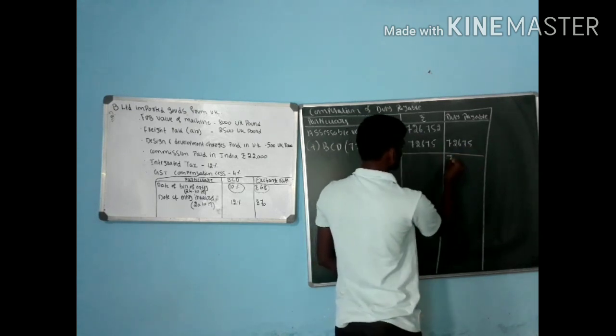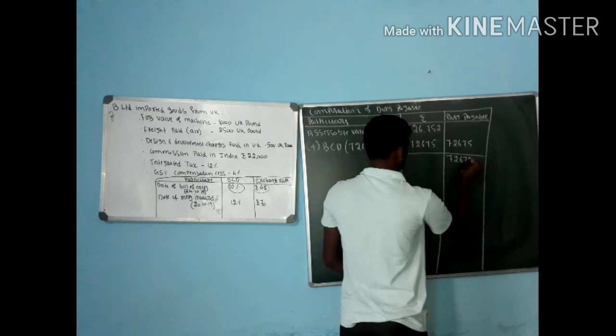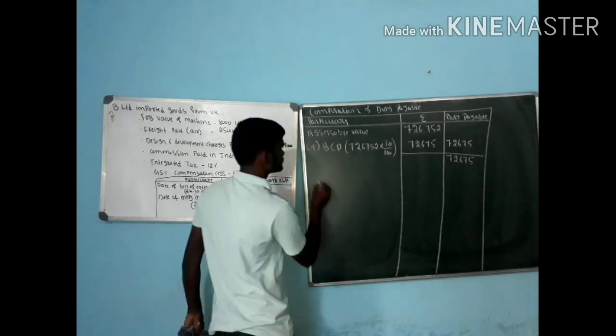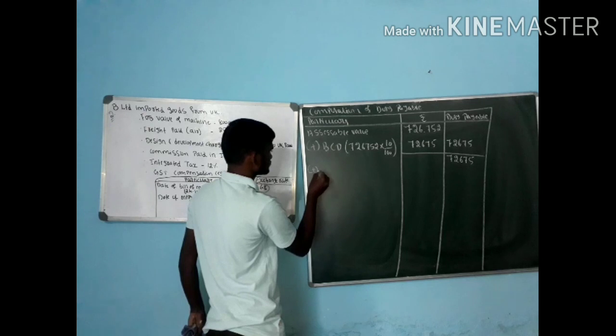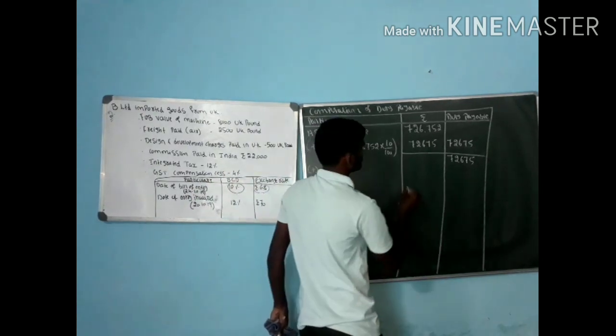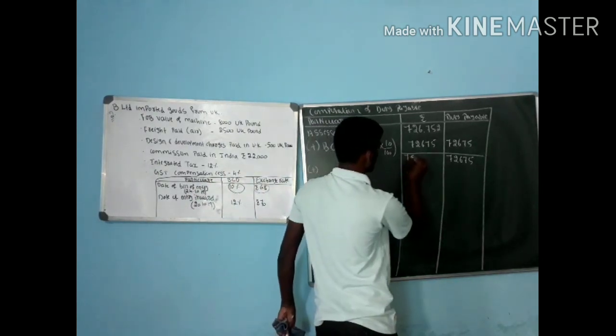Add the value: 7,26,752 plus 72,675 gives 7,99,427.